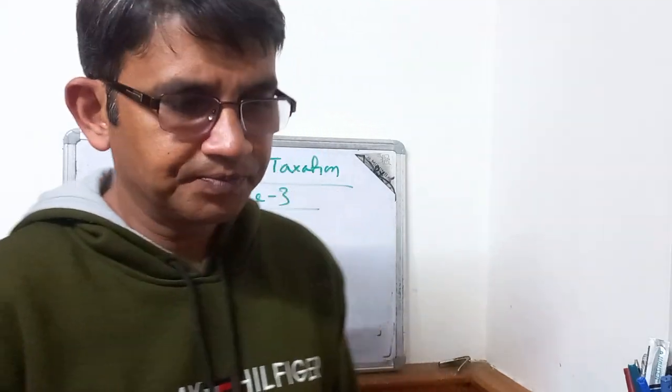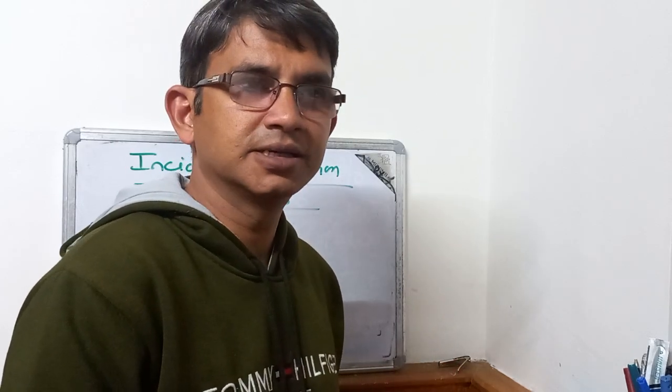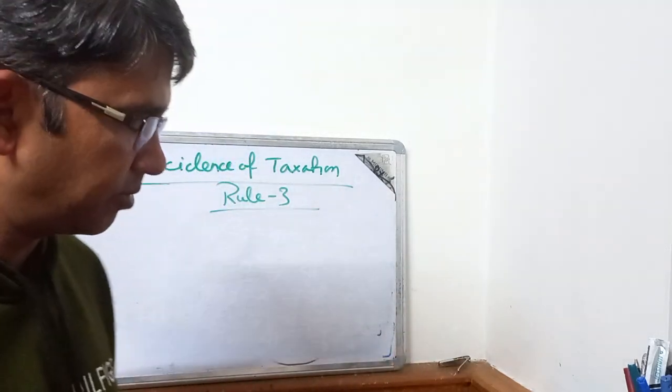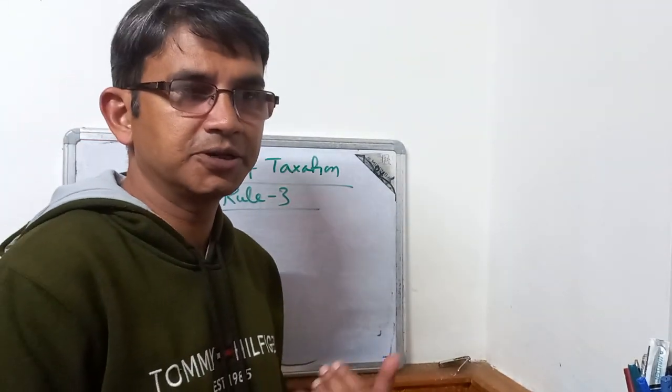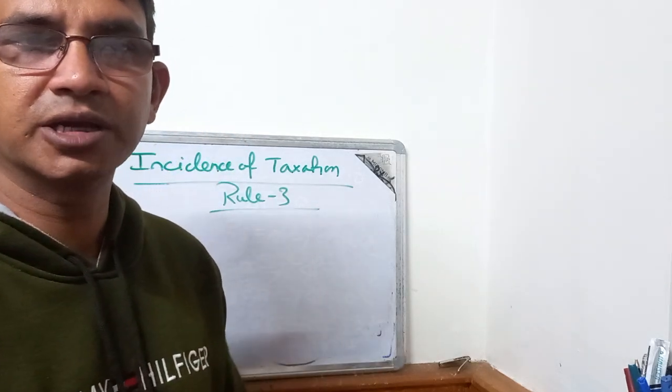Here we'll show mathematically that, given the price elasticity of supply, if price elasticity of demand is high, the producer cannot share much burden with the consumers. So the producer has to bear more burden of tax and vice versa. Similarly, given the price elasticity of demand, the higher the price elasticity of supply, the higher the burden that can be transferred to the consumers.